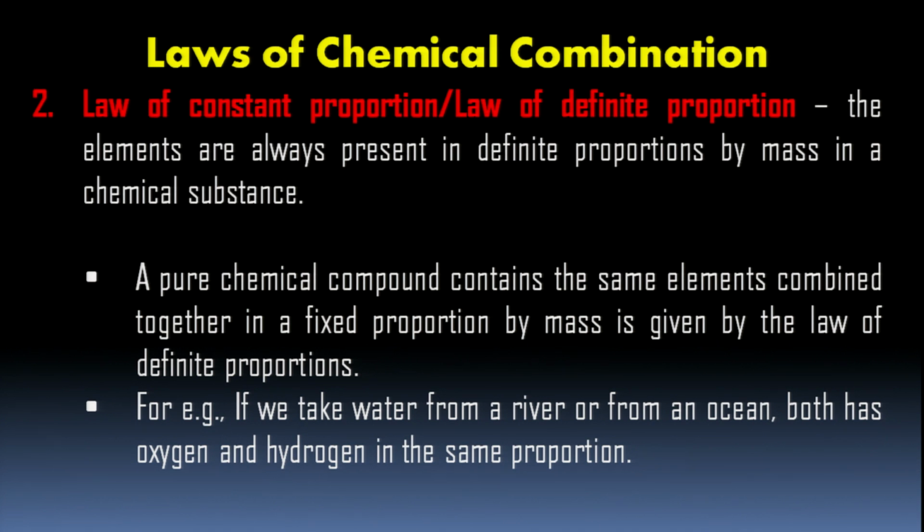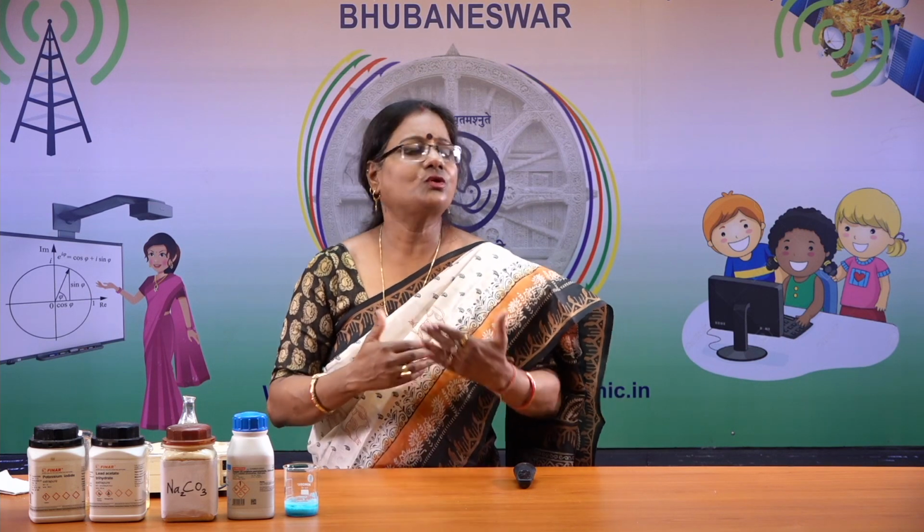Here it says they are present in definite proportion by mass means, children, suppose when these laws were proposed, there was no concept of atomic mass or atomic weight. They used to find the weight of elements or compounds by just comparing them.